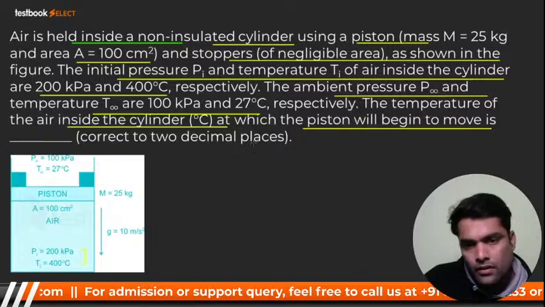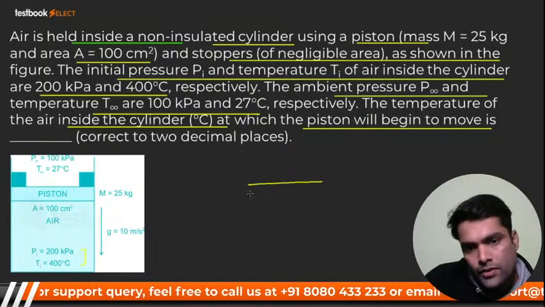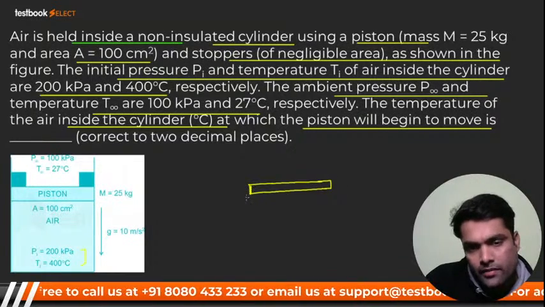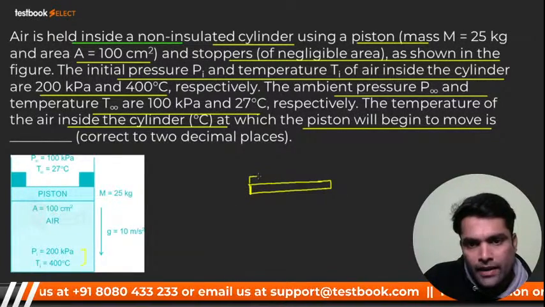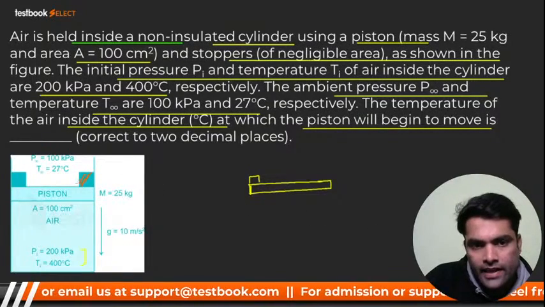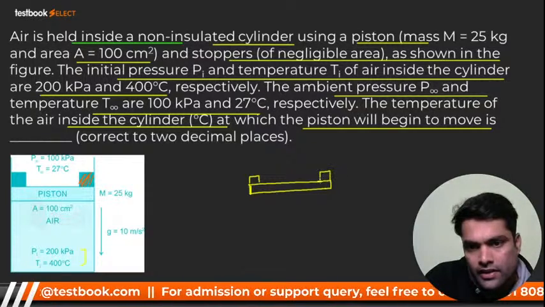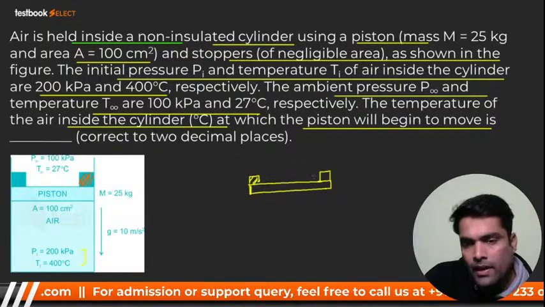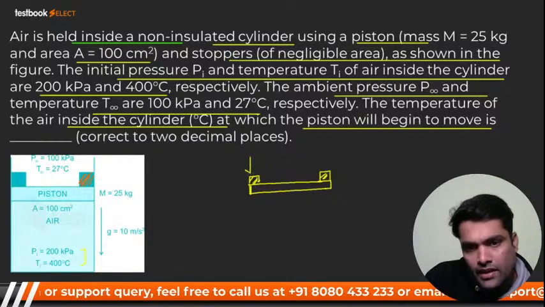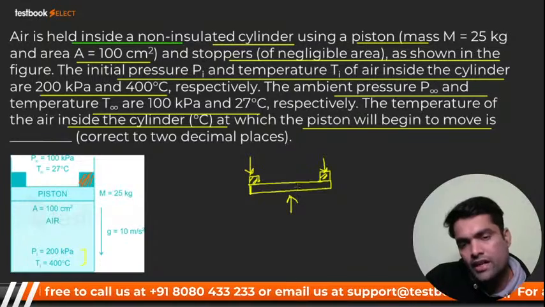Now listen to me. Piston will start moving means what? This is your piston. You know that here they have maintained stoppers. So the same stoppers I am drawing over here. This is the initial condition. The reaction will be there from these two stoppers to this piston because the piston is pushed upward right now.